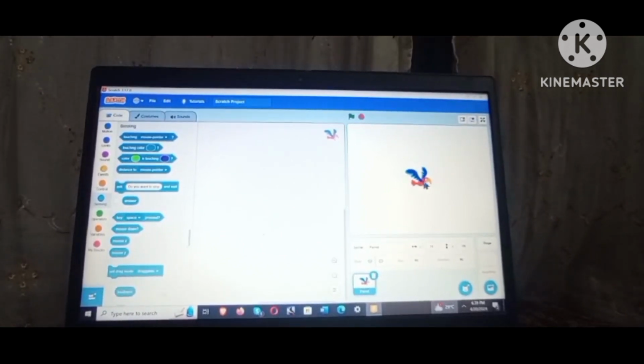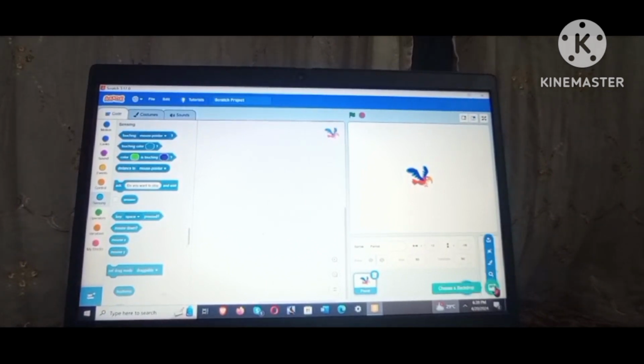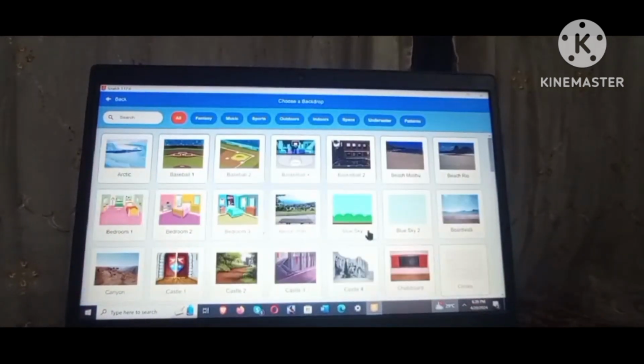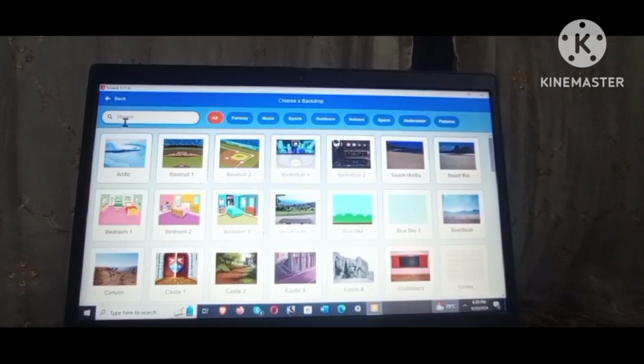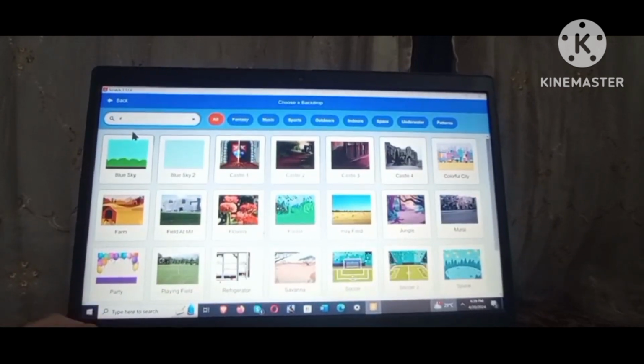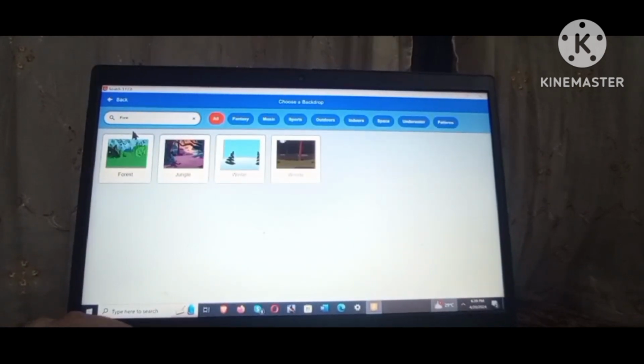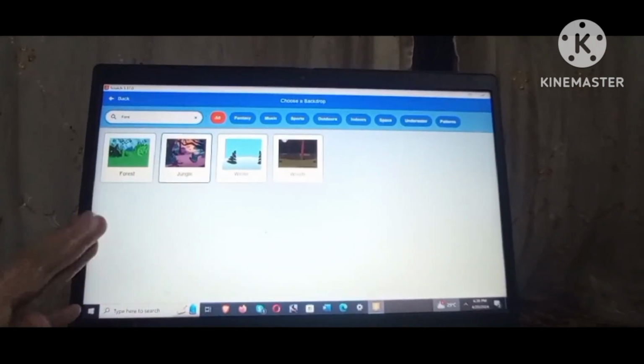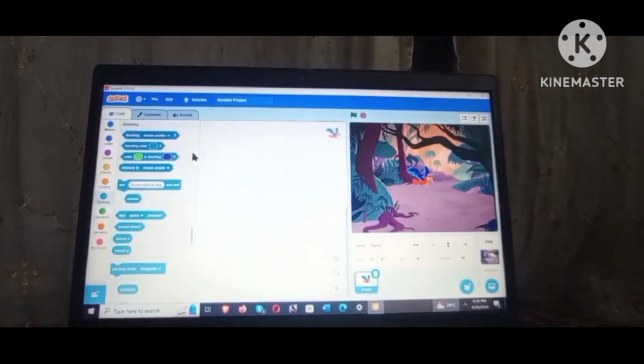Now we need a backdrop. Go in a background. We also call this a background. Search forest, or you can say jungle. Choose this. Right now we have this background.